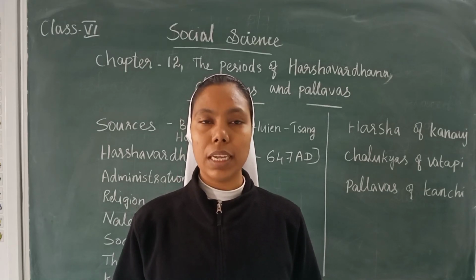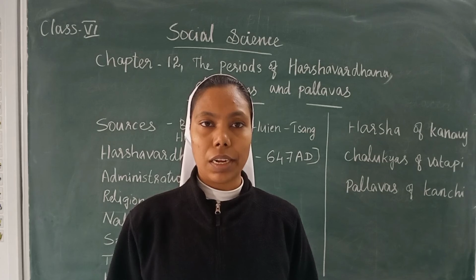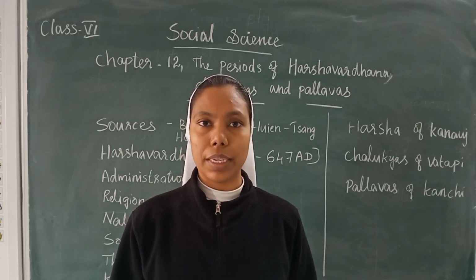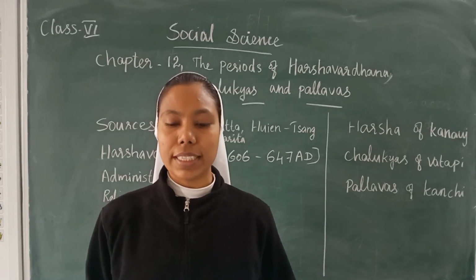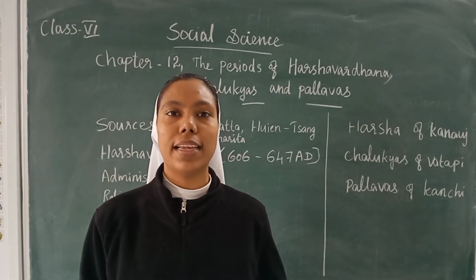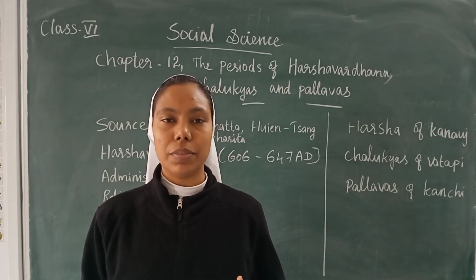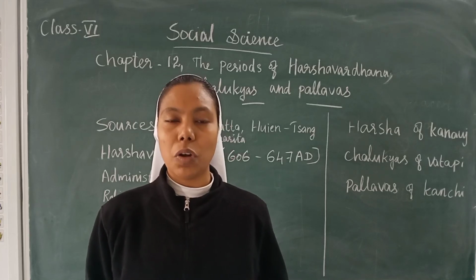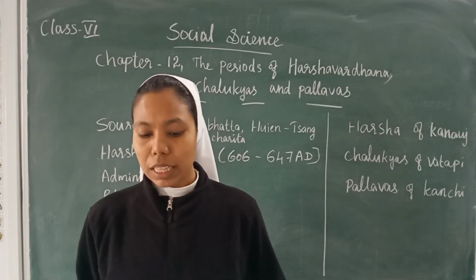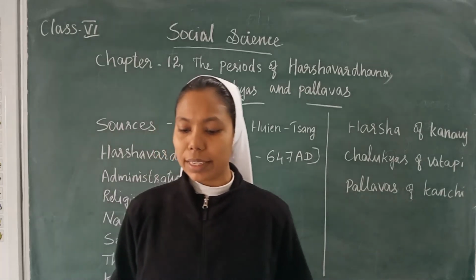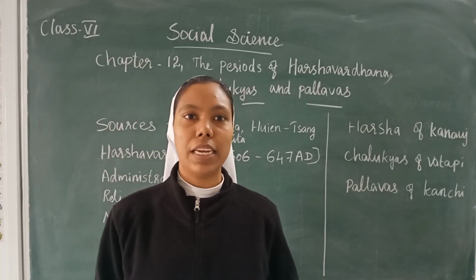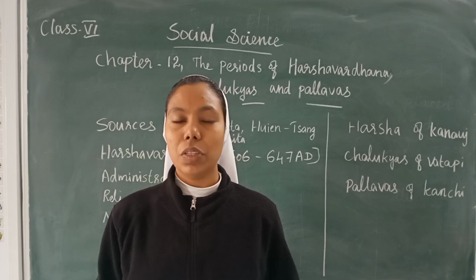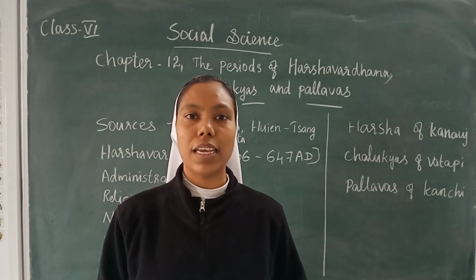So next we can see about the society in Harsha's time, how the society was. The society of Harsha's kingdom, according to Hiuen Tsang, was mainly occupied in agriculture. They were doing more agriculture, and the traders and the craftsmen were living in the towns.